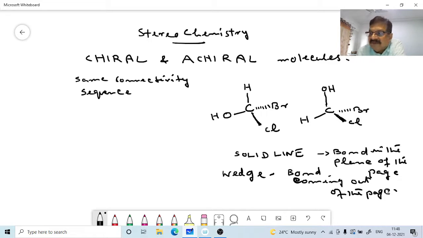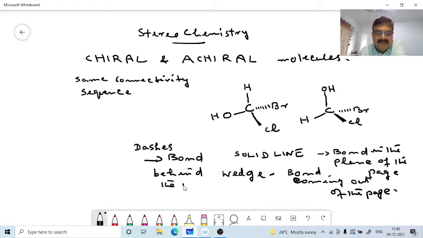Then we have the dashes, that is a bond going into the page, that is, behind the page. Dashes mean a bond behind the page. These are the 3 methods. One is the solid line. The solid line represents all the bonds in the plane of the page or the plane of the paper, whatever it is.